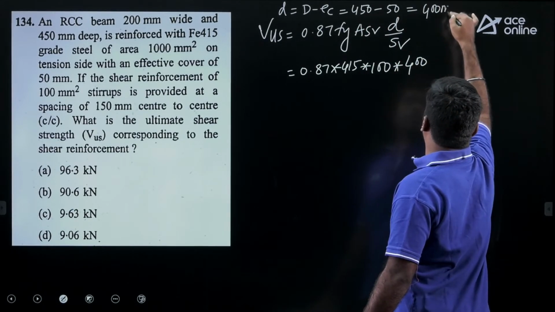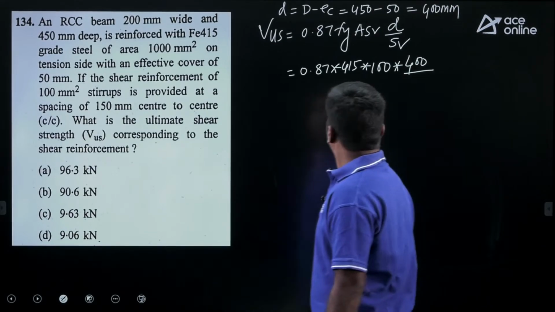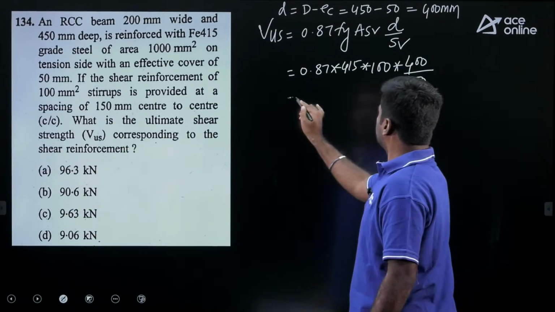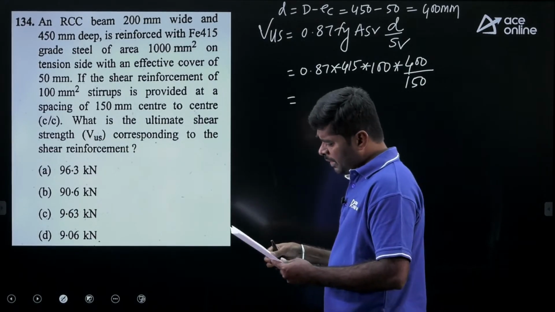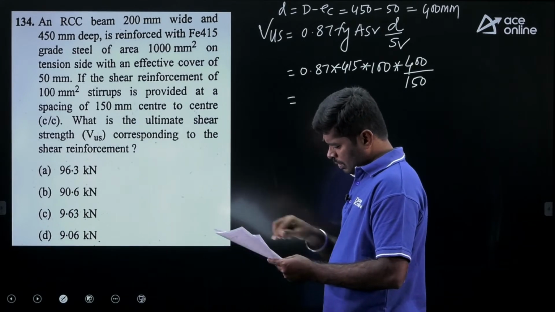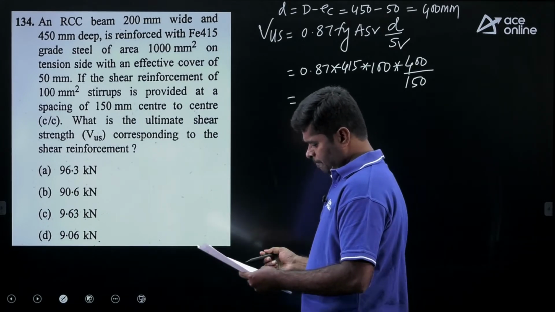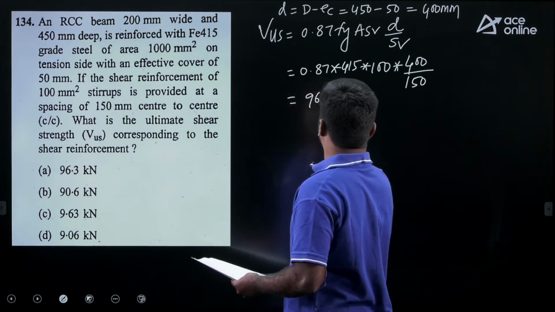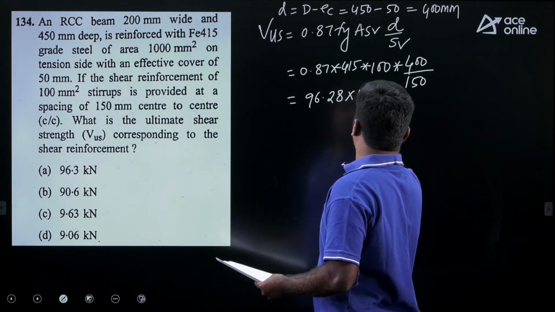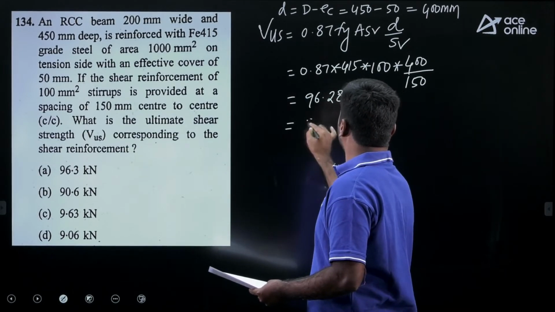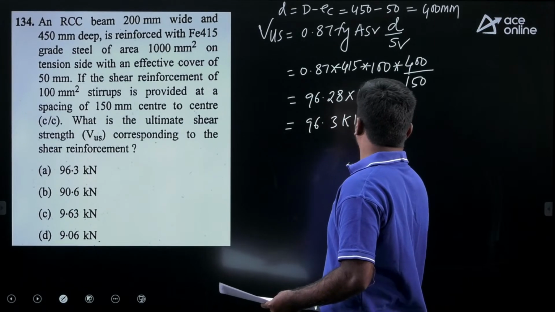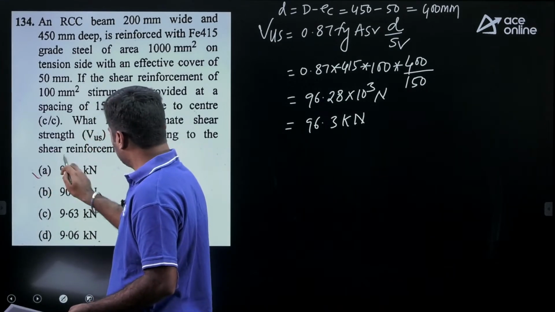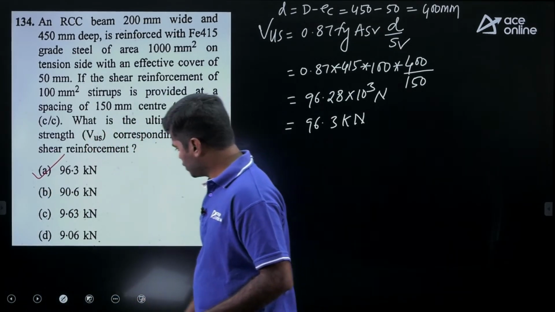So effective depth of the beam is 400 mm upon SV, spacing given 150 mm center to center. Once if you simplify this, you may get the value 96.28 into 10 cube Newton, that is 96.3 kilonewton. Option A is correct. Then move to next question.